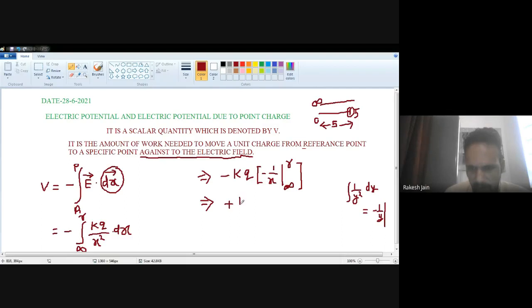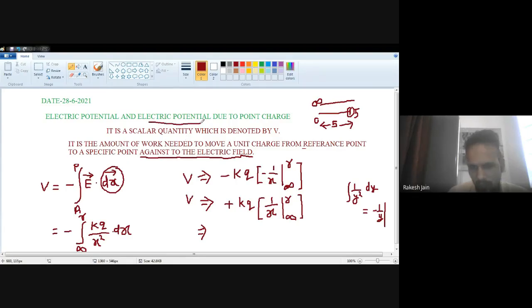It will become plus. So k, in the bracket only x will remain, in which I have to put first the upper limit, that is r, then minus the lower limit, that is infinity. So this is how we do the derivation of electric potential.